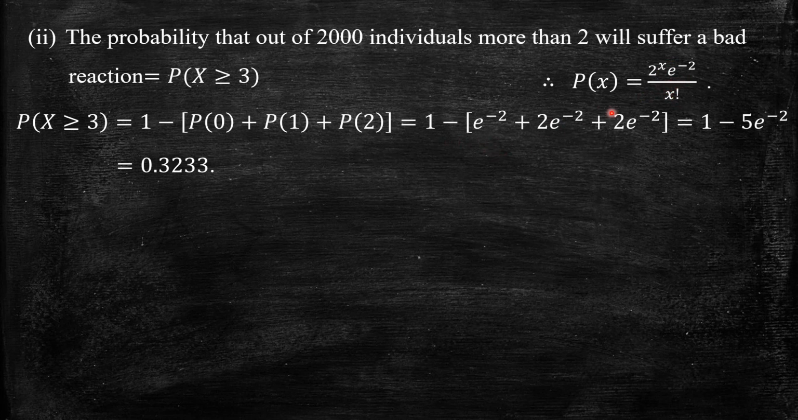power minus 2. When x equal to 1, 2 power 1 by 1 factorial, that means 2 e power minus 2. When x equal to 2, we have 2 square by 2 factorial, that is 4 by 2, that is 2 e power minus 2. So it simplifies to 1 minus 5 times e power minus 2, which is nothing but 0.3233. So that is the answer. Now the next problem I can take.